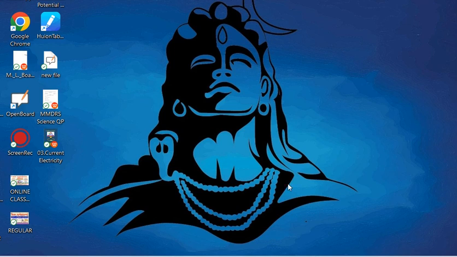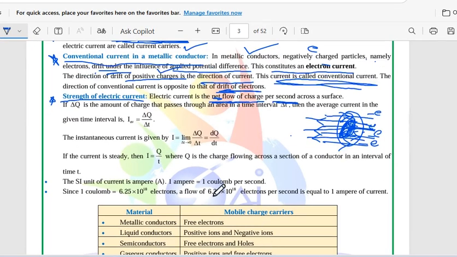Suppose you substitute in the current, Q by t. What is Q? N into E divided by T. Okay, this is all about the strength of an electric conductor.